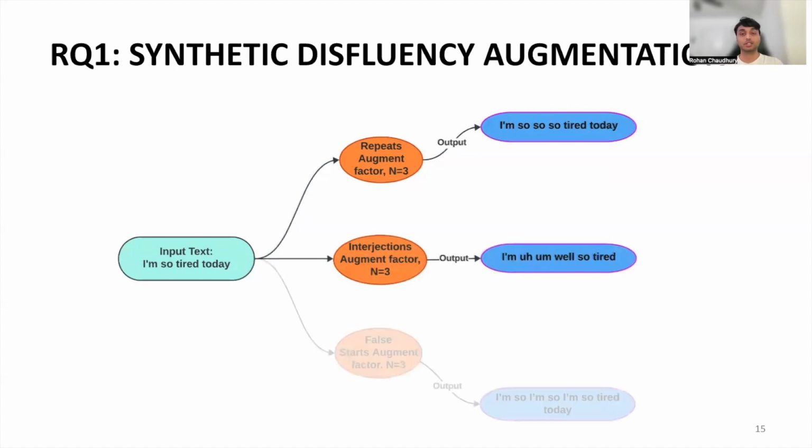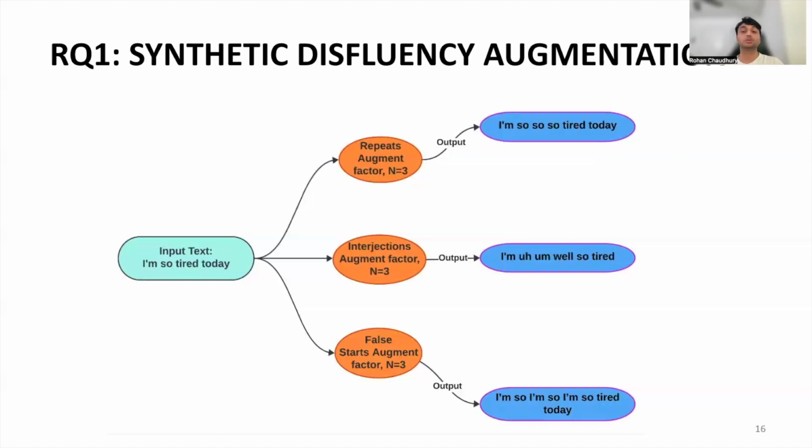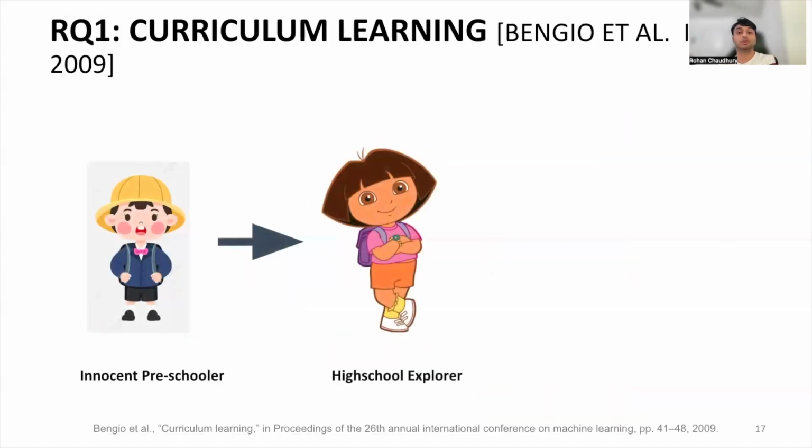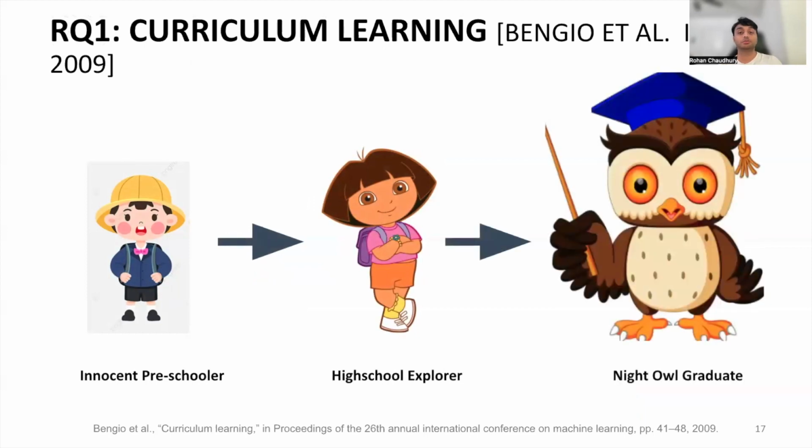For example, here in this sentence, with n equals 3 interjection augmentation, the sentence may become I am well, so tired today. For false starts, out of the sentences with word length greater than or equal to 4, we non-uniformly sample sentences with 80% probability to get a false start repeated n times in it. False starts are considered as the first 2 words of the sentences being repeated n times consecutively for our work. For example, here in the sentence, for n equals to 3 false start augmentation, the sentence may become I'm so tired today. Now, curriculum learning is a method where a machine learning model is trained on simpler data first before moving on to more complex data, mimicking the way human education curricula are structured, as shown here.